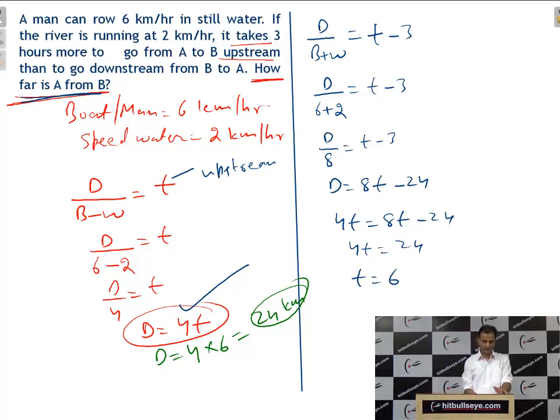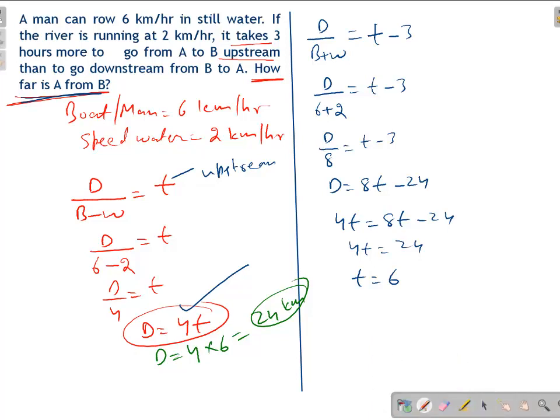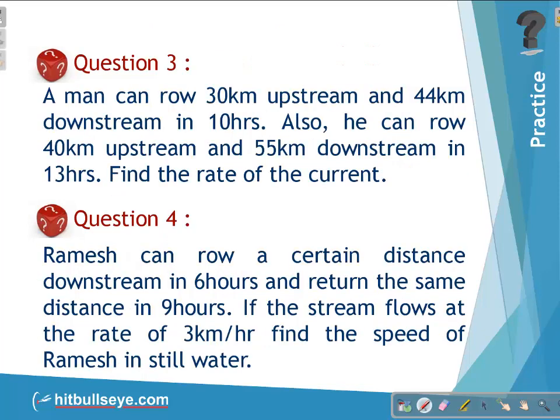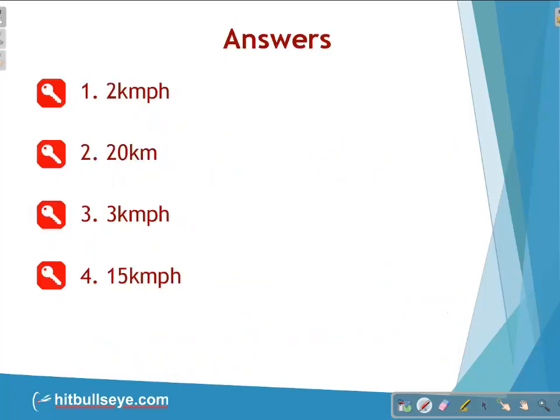Okay, students. Now just have a look on some practice questions which you have to solve at your own end. Question 1, then question 2. After that there are question 3 and then question 4. Just go through, students, and after that their answers. Just write down or just have a look at their answers. 2 km per hour, 20 km, 3 km per hour, 15 km.